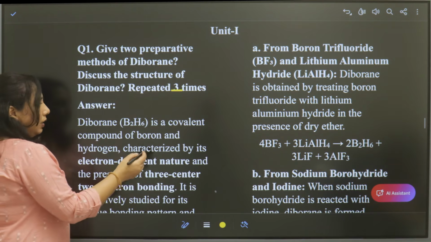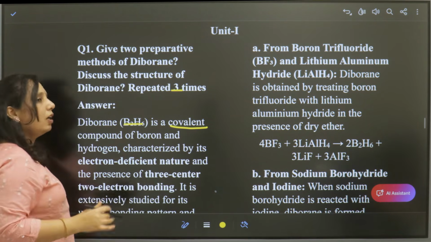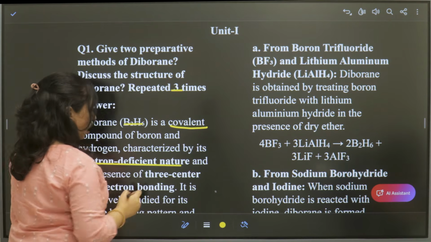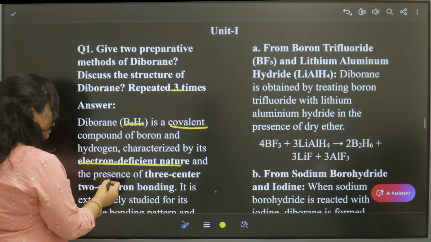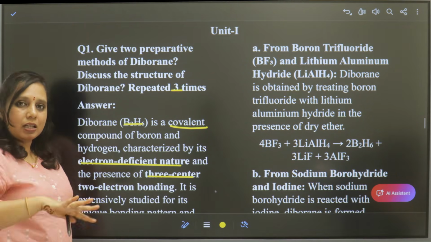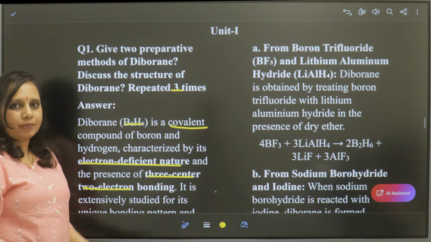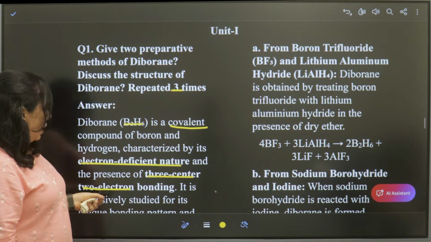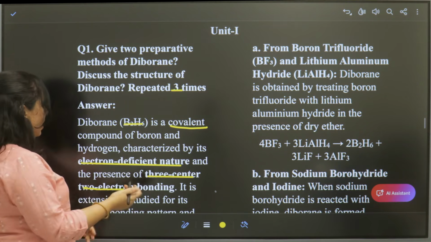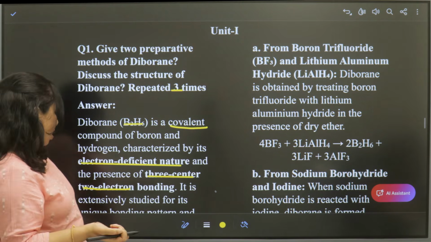Diborane, as you all know, has the formula B2H6. It is a covalently bonded compound of boron and hydrogen, and it has an electron deficient nature because there are 3 atoms, that means 3 centers, joined together by only 2 electrons. Hence it is called 3 center 2 electron bonding. Because of this smaller number of electrons, it is called an electron deficient molecule.